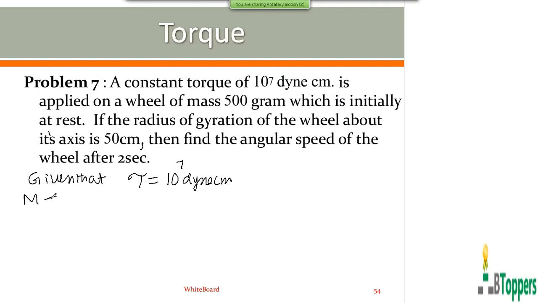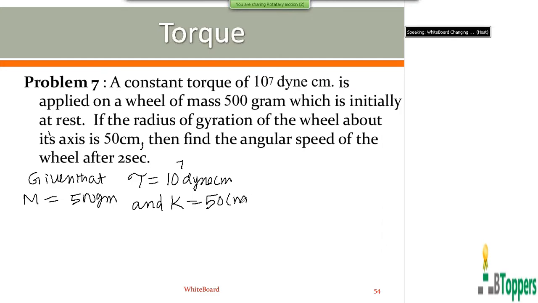The mass of the wheel is given to be 500 grams, and the radius of gyration of the wheel, denoted by K, about the axis of rotation is 50 centimeters. That means all the values are given in the CGS system.